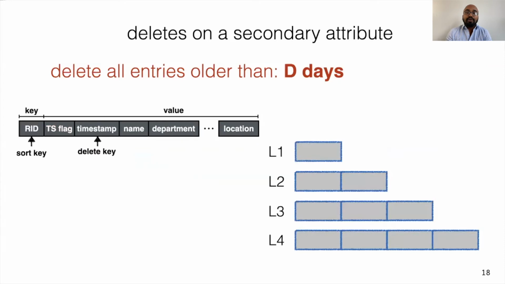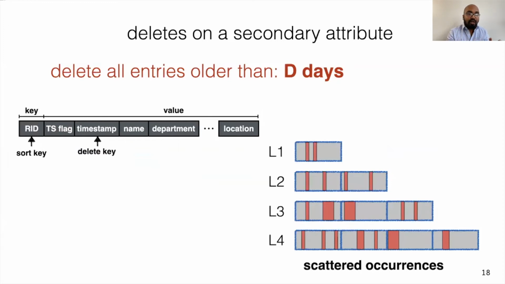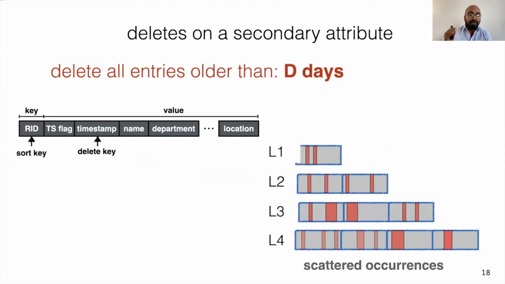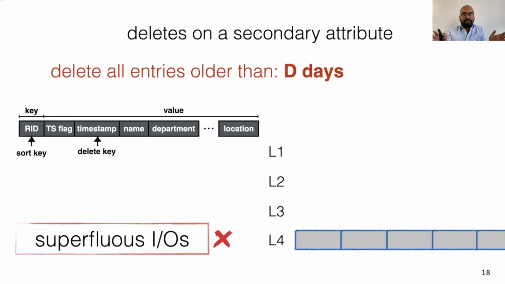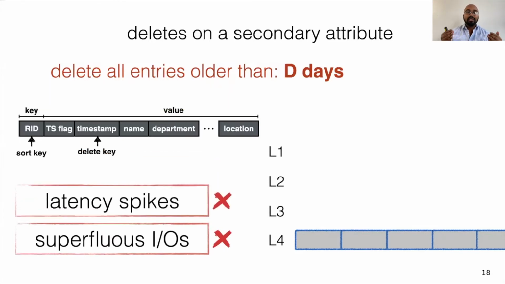Within a tree, there is no real ordering of the entries on the delete key, and the entries qualifying for such a secondary range delete operation may be scattered all over the tree, that is across several files in a level, across several pages within a file, and so on. The way commercial data stores realize such an operation is by periodically performing an expensive full tree compaction that is highly undesirable as it involves many superfluous IOs to the disk and also leads to latency spikes and write stalls.